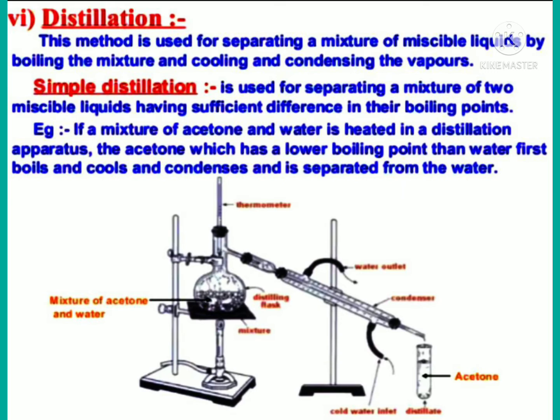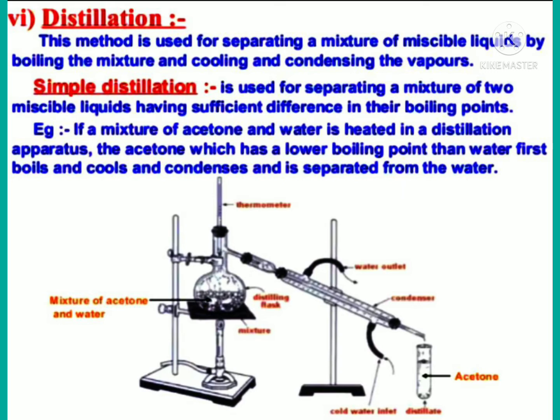Example, if a mixture of acetone and water is heated in a distillation apparatus, the acetone, which has a lower boiling point than water, first boils and cools and condenses and is separated from the water.